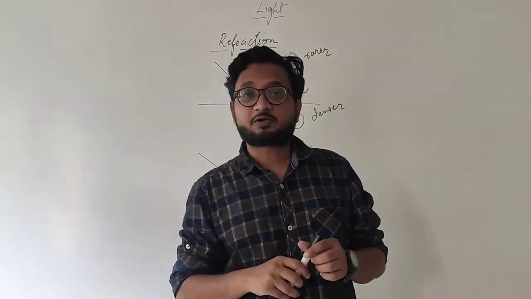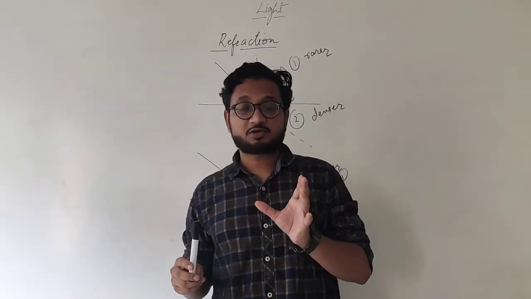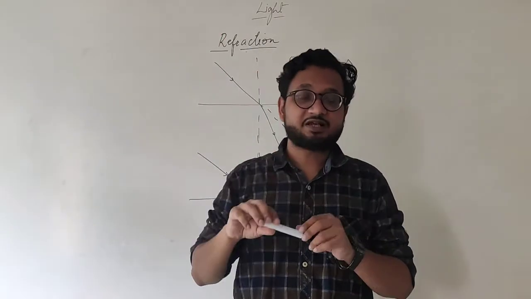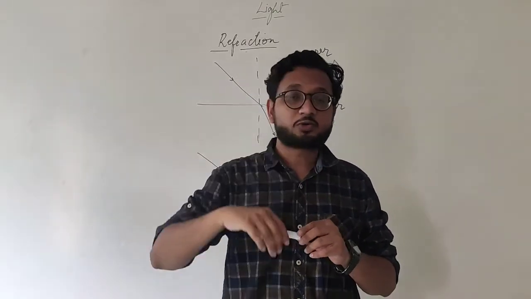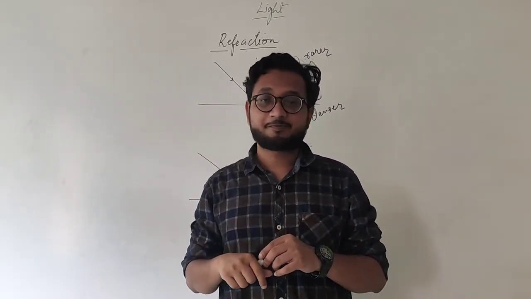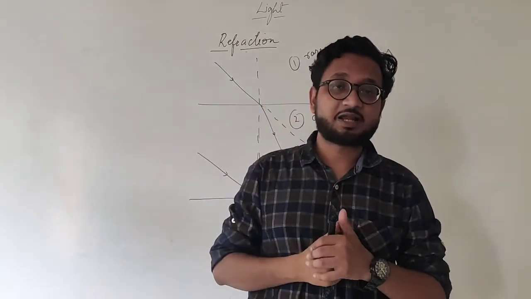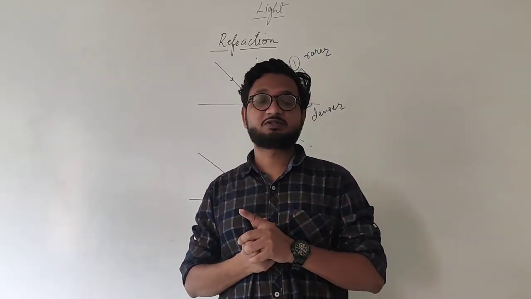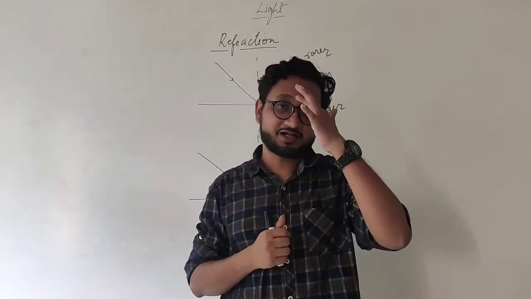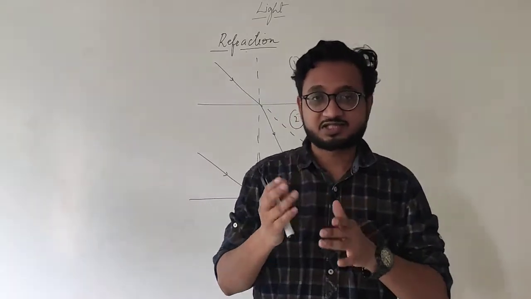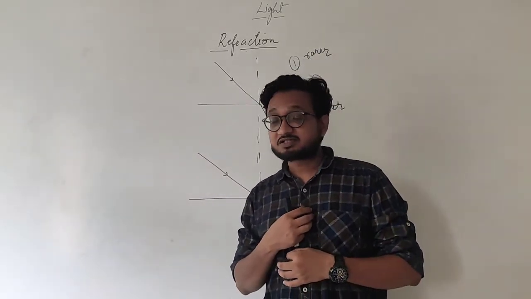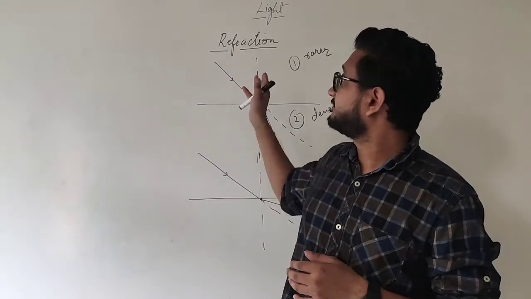Also, try this at home. Once again, take a transparent glass, place your pencil inside it, and you will see that it looks crooked, a little bit bent. Also place a lemon inside a glass, and you will see that it is a little bit magnified and its shape seems to be changed a little bit. This is all because of the phenomenon of refraction.